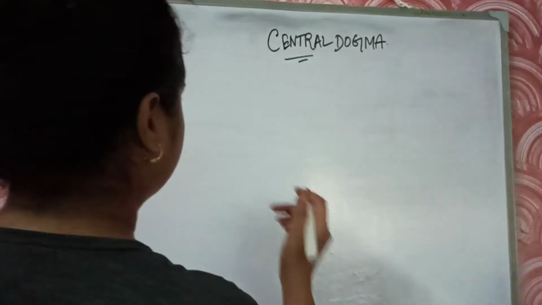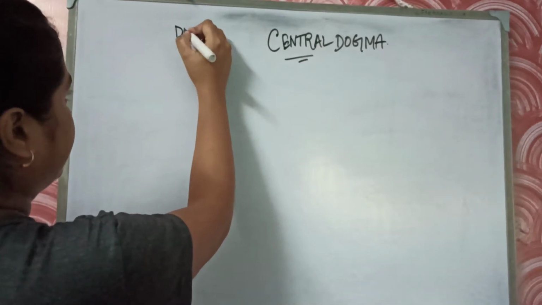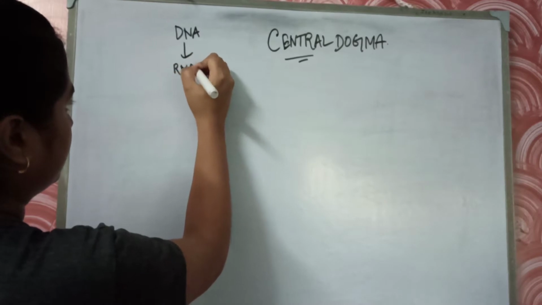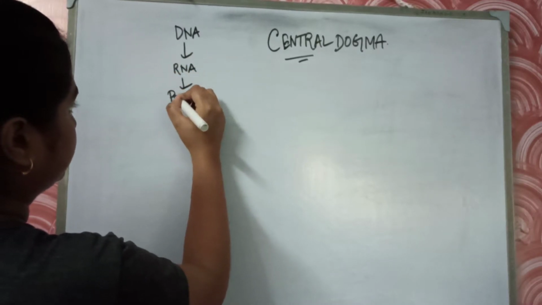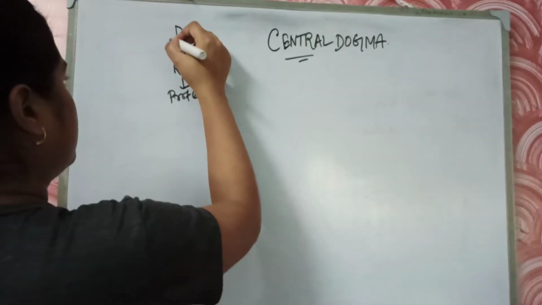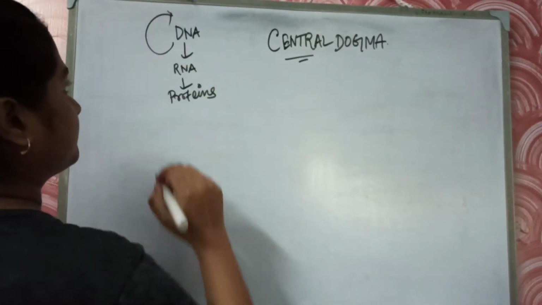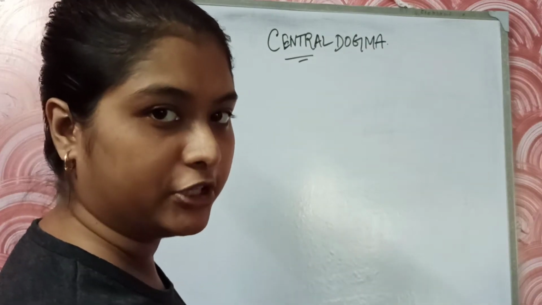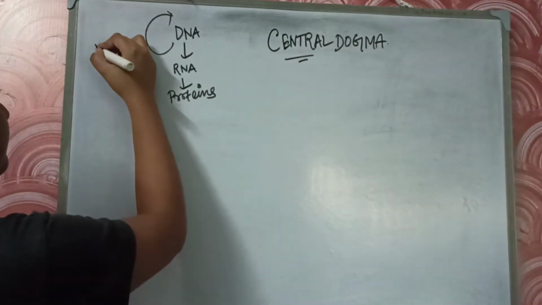The central dogma of life tells that it's like DNA to RNA to proteins, and also DNA to DNA. If we make DNA from a DNA molecule, that process is known as replication.